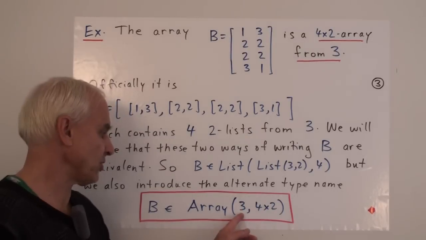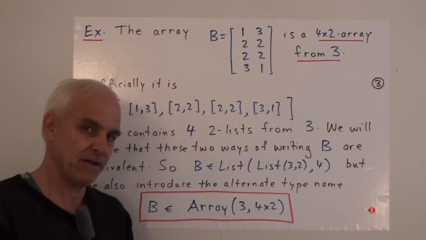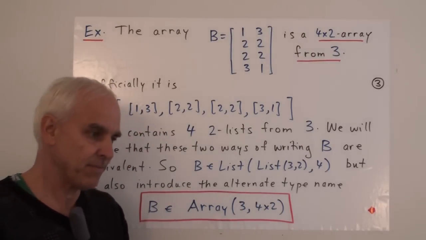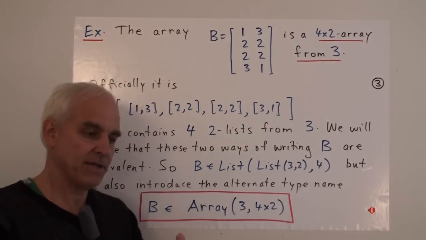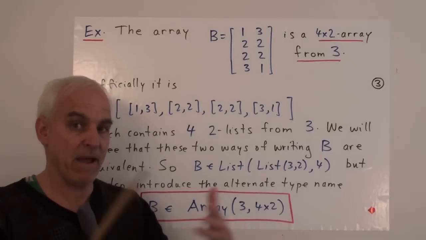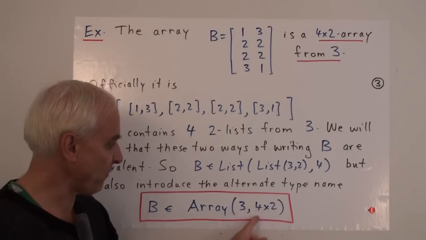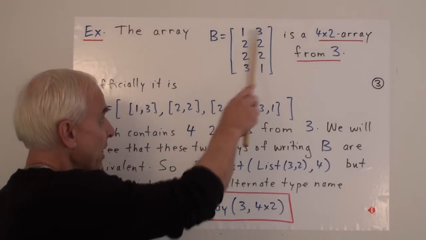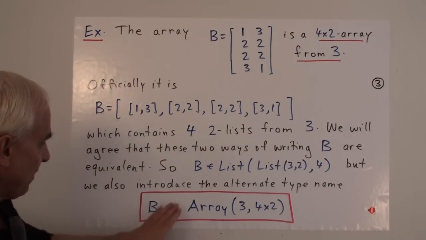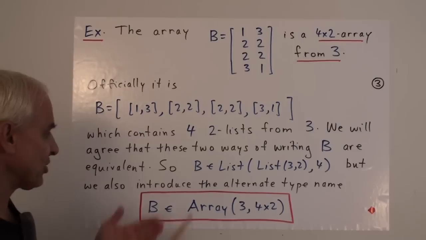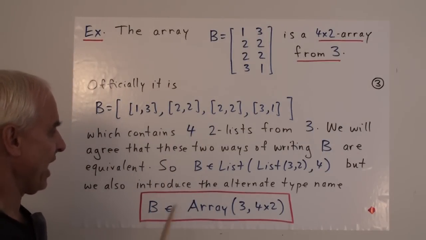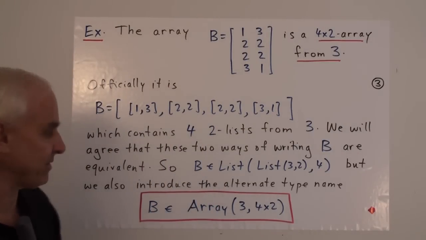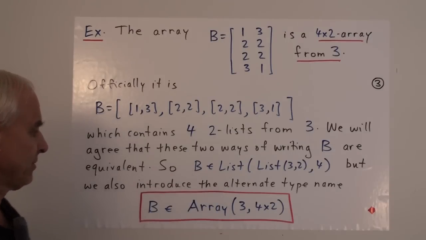In this case, we're talking about elements from 3, in other words, numbers 1, 2, or 3. The second entry tells us something about how big it is, or its dimensions. In this case, it's 4 by 2. So this is a very efficient way of describing this type, which is probably easier for us to understand than lists of lists, but really they're equivalent.